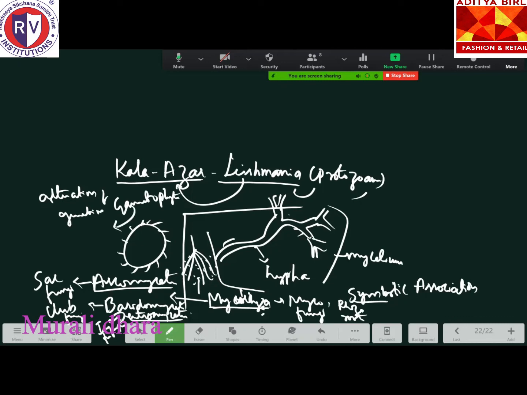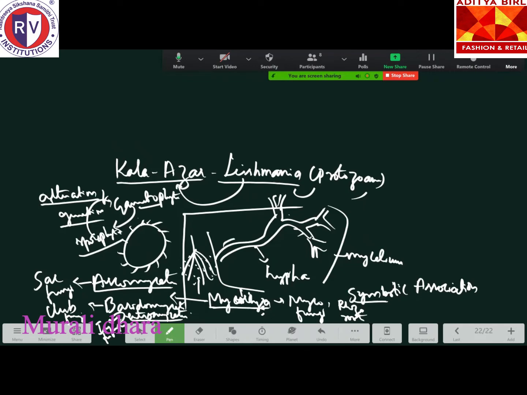That gametophyte is followed by the sporophyte. So it alternates like this in a cyclic manner. The gametophyte ends with the sporophyte, and the sporophyte ends with the gametophyte. Hence, it is called alternation of generation.